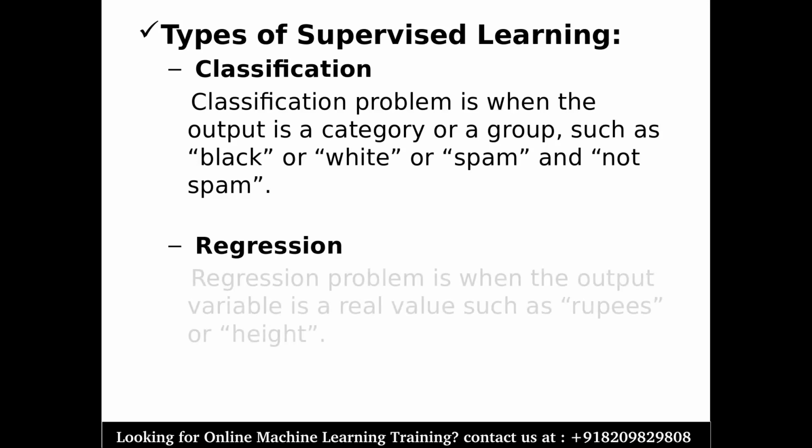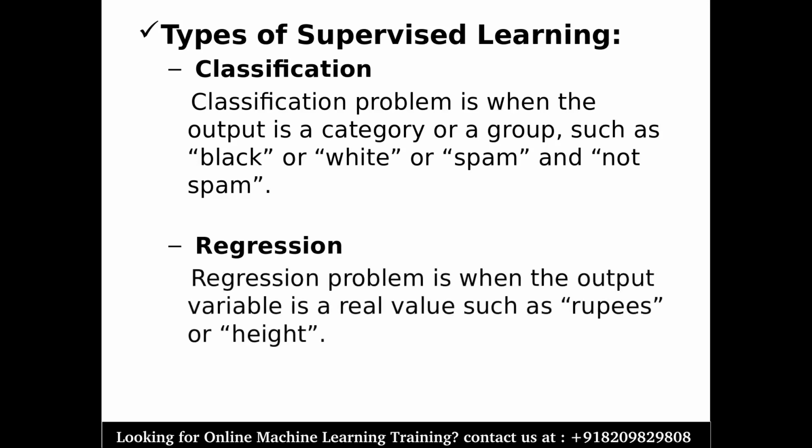And now let's talk about regression. The regression problem is when the output variable is a real value, such as rupees and height. In regression, you can consider something similar to classification. You will have the input and the output, both. But the difference is that in regression, your output will be a fixed, precise value. It will not be a category. It will be some particular values.